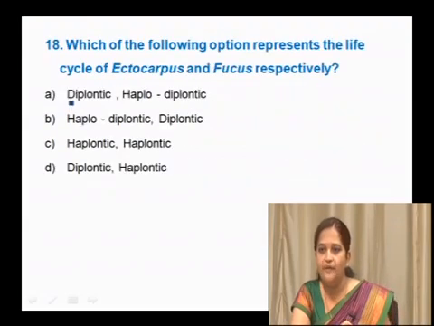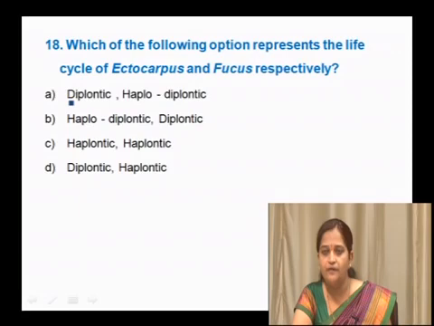Which of the following options represents the life cycle of Ectocarpus and Fucus respectively? While learning life cycles, we have to check the Ectocarpus and Fucus life cycle here, whether the first option is diplontic, haplodiplontic, or haplodiplontic, diplontic, or haplontic. Haplontic means both Ectocarpus and Fucus have a haplontic life cycle, or whether diplontic and haplontic.